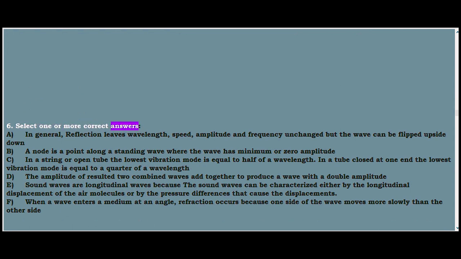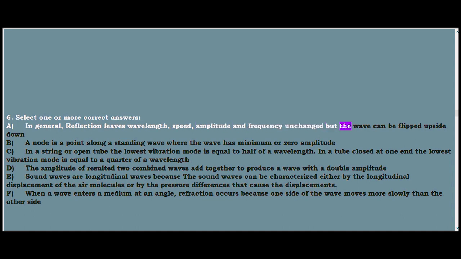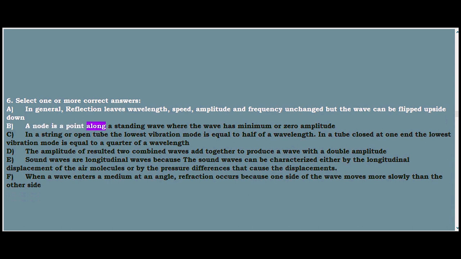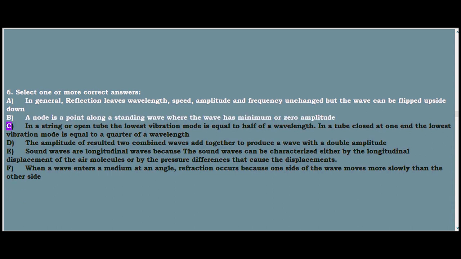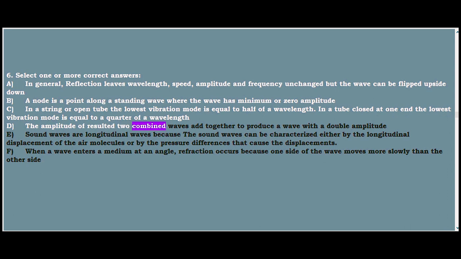A. In general, reflection leaves wavelength, speed, amplitude, and frequency unchanged, but the wave can be flipped upside down. B. A node is a point along a standing wave where the wave has minimum or zero amplitude. C. In a string or open tube, the lowest vibration mode is equal to half of a wavelength. In a tube closed at one end, the lowest vibration mode is equal to a quarter of a wavelength. D. The amplitude of the resulting two combined waves add together to produce a wave with a double amplitude. E.